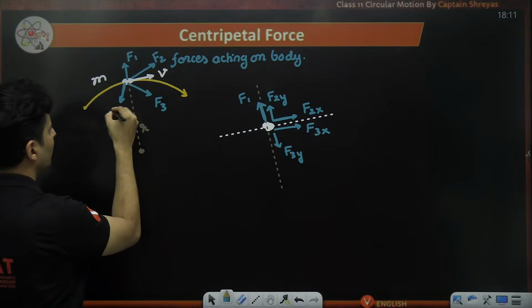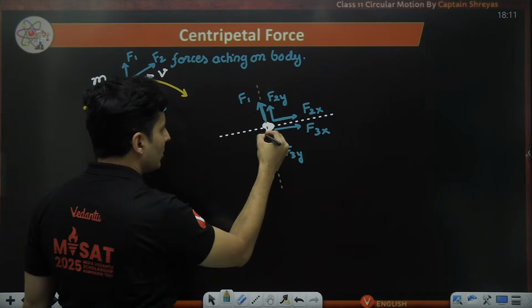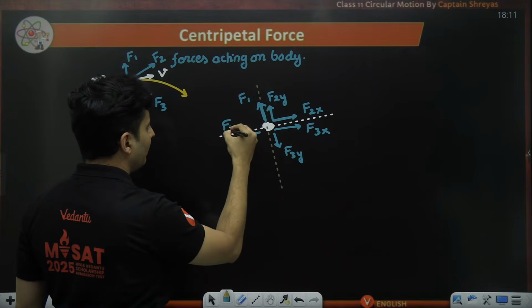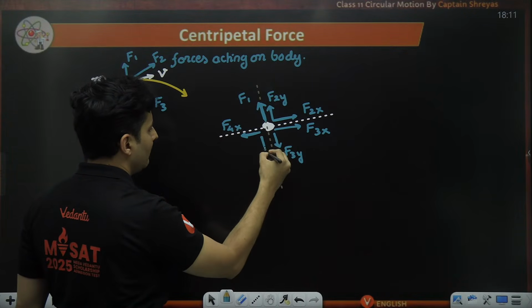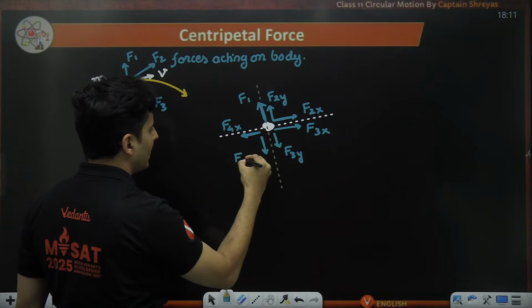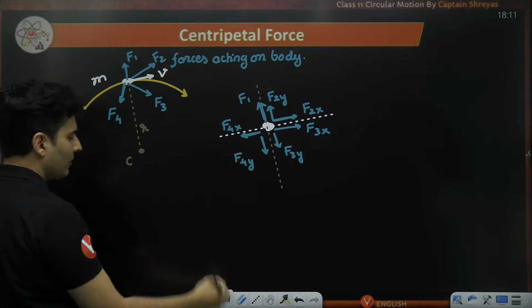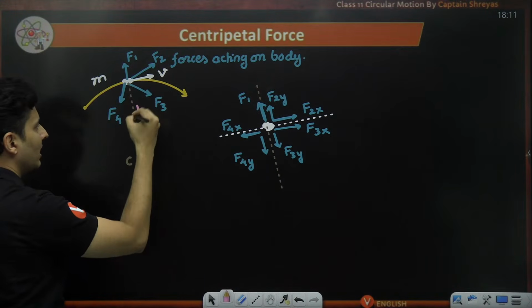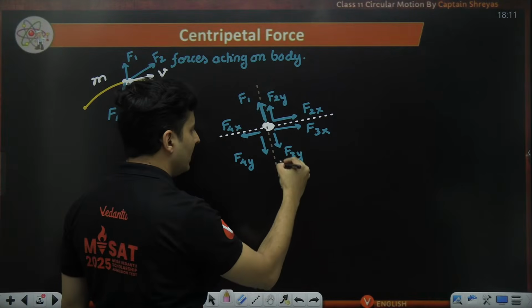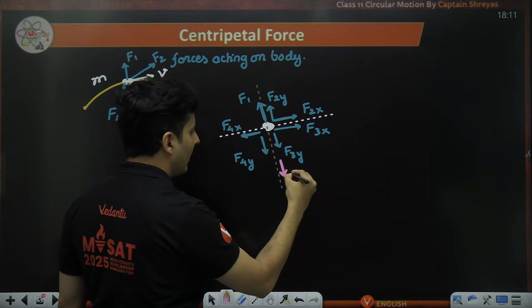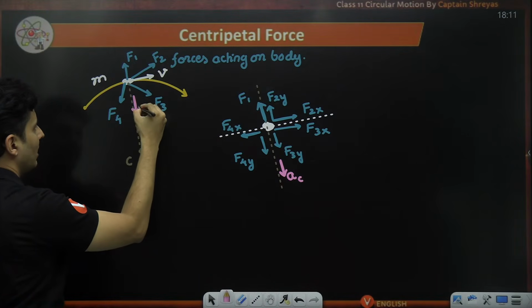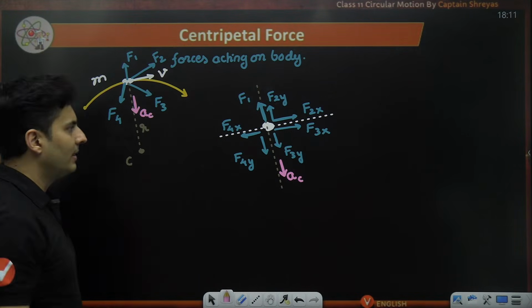Similarly, this particular force, let's say I call it F4. That force will have one component like this, F4 in the x direction, and one component like this, F4 in the y direction. The only thing remaining now is showing the acceleration. Remember, it is turning, so definitely it has some kind of acceleration towards the center.